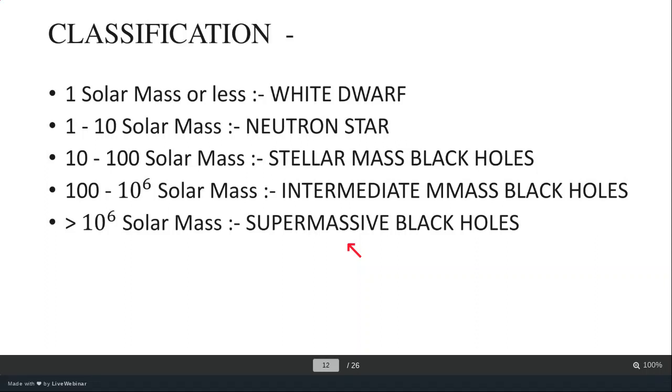We don't know much about these because they have not been found yet. And greater than a million solar masses comes the supermassive black holes.